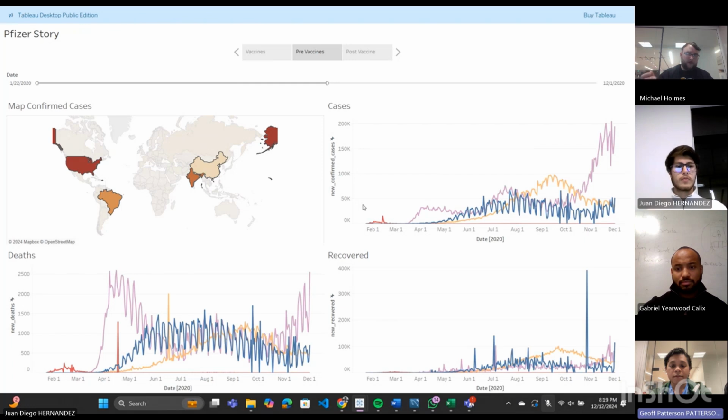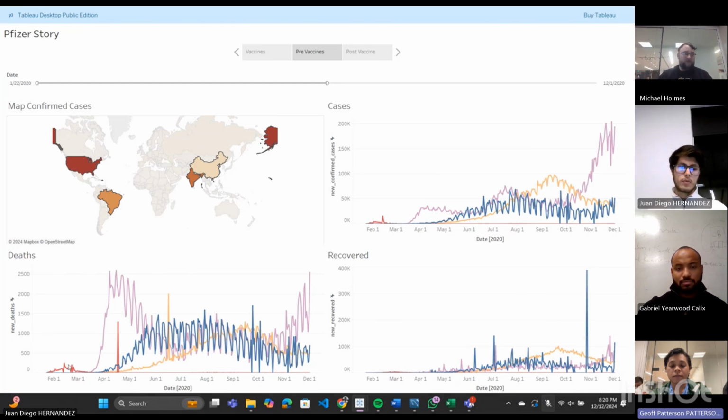Going into our recovered dataset analysis, you can see China had relatively little to no recoveries across time, and the U.S., Brazil, and India followed a very similar trend. And again, until November, when Brazil had a huge spike in confirmed cases, a big drop off, and they followed the same trend.